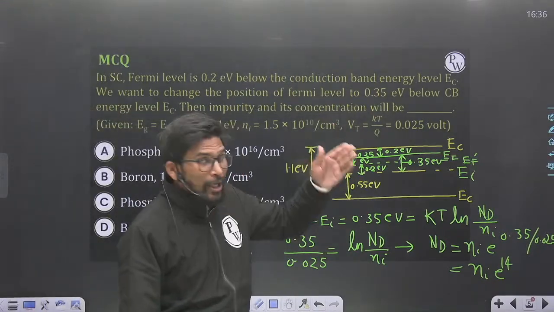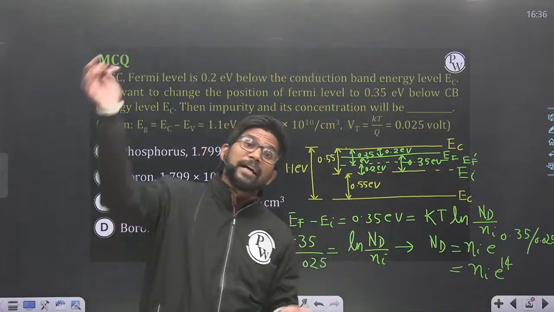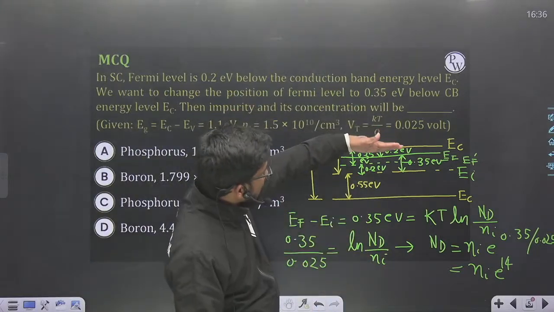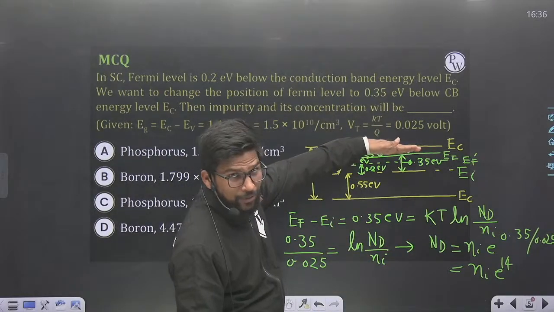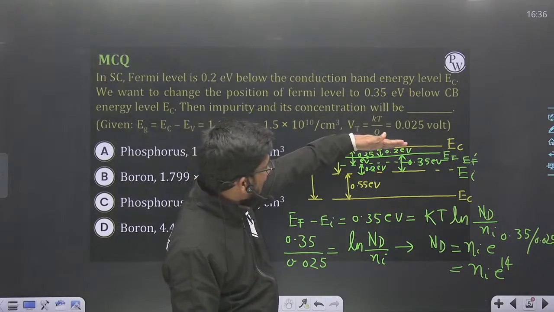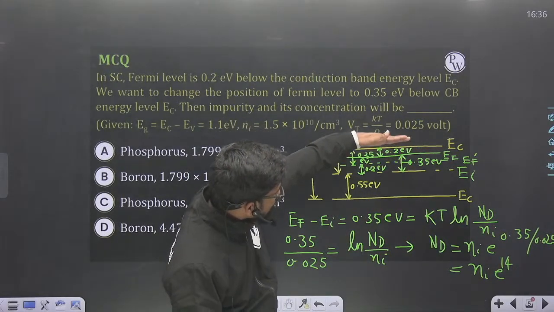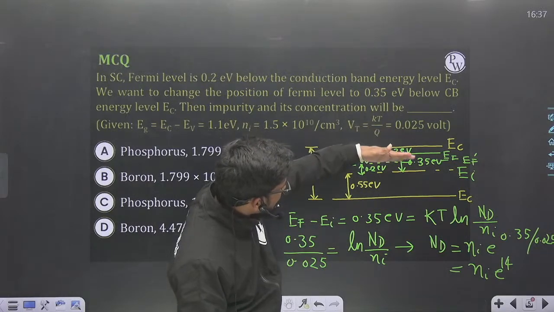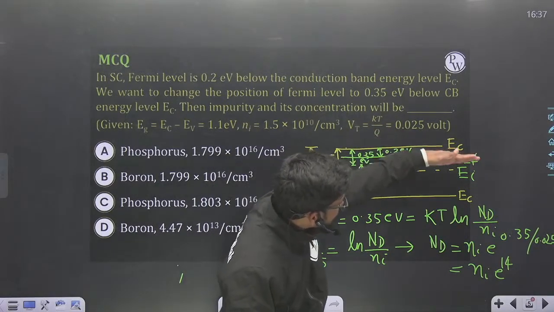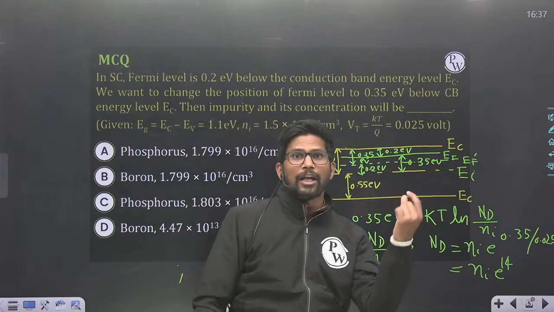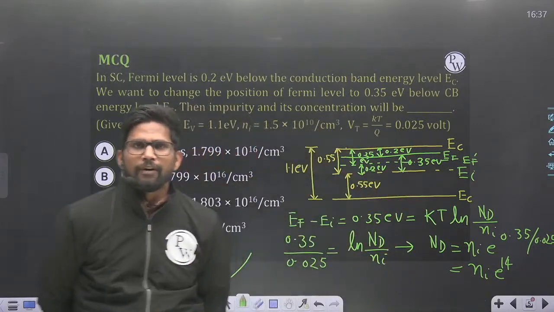So you want to add impurity in which semiconductor? N-type semiconductor, where Fermi level is already at EF. You want to add impurity such that the Fermi level should shift downward and come to the point EF dash, which is 0.35 electron volt below the conduction band energy level EC.